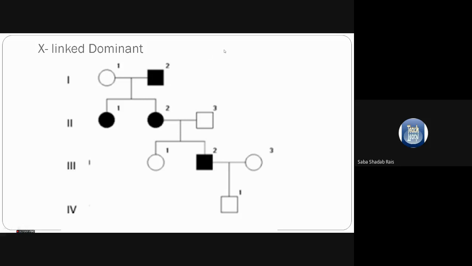Okay. And now here you can see the mother is unaffected. That means they both will be heterozygous. You can see they have passed their X chromosome to the son. Now here the father is normal, so definitely the daughter will be unaffected. Clear? So we will conclude.